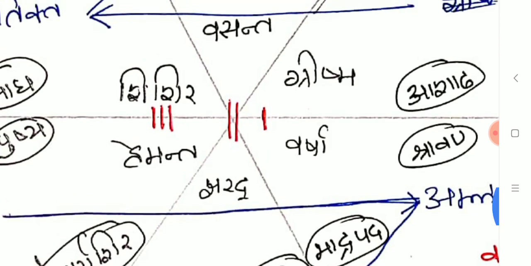6 Rutu, divided in 3: Shishira, Vasanta, Grishma, Varsha, Sharad, Hemanta. Actually in the text it's told as Hemanta, Shishira, Vasanta, Grishma, Varsha, Sharad, Hemanta, Shishira, Vasanta, Grishma, like this it will come. But you remember Shishira, Vasanta, Grishma, Varsha, Sharad and Hemanta.